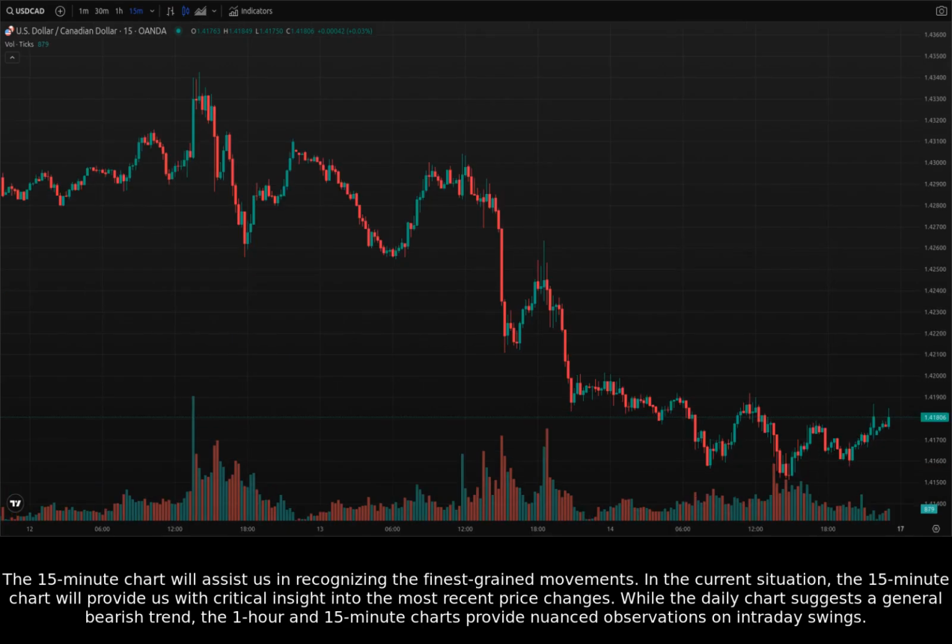The 15-minute chart will assist us in recognizing the finest-grained movements. In the current situation, the 15-minute chart will provide us with critical insight into the most recent price changes. While the daily chart suggests a general bearish trend, the 1-hour and 15-minute charts provide nuanced observations on intraday swings.